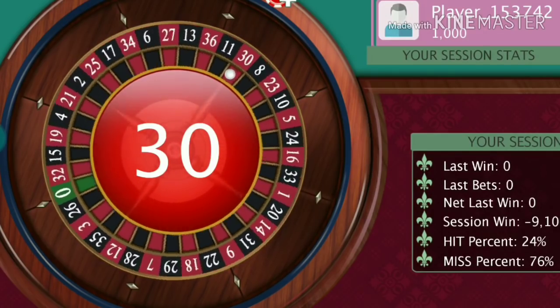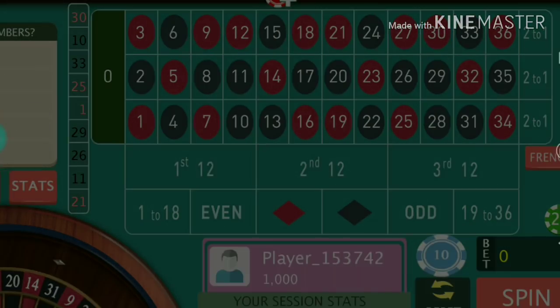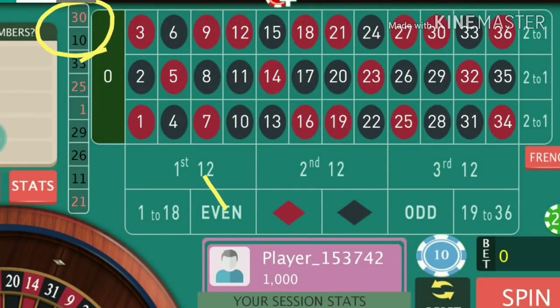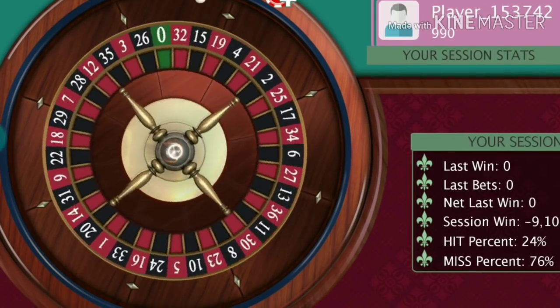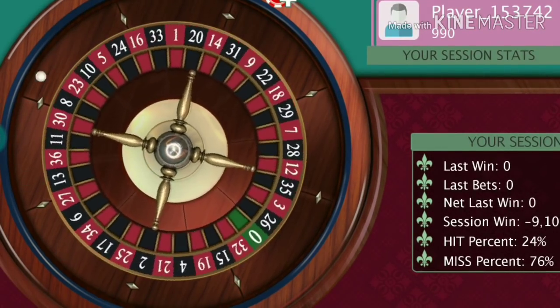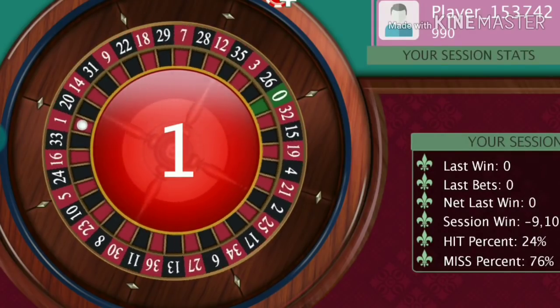Okay, the trend has changed now. Now you can see closely, you can observe that the trend is of even numbers. So we'll go with even numbers and play. We will go with the trend until we lose. So it's an odd number.